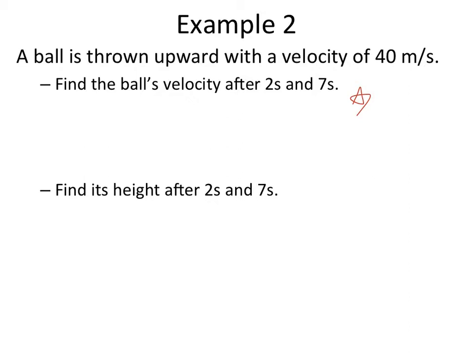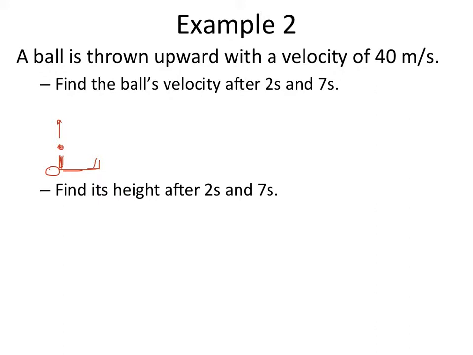But just for review's sake, I'm gonna do it again real quick. Find the ball's velocity after 2 seconds and 7 seconds. Well, it's thrown upwards, and by the way, the assumption is, and this is kind of dumb actually, that because we're not told otherwise, the person is laying on the ground and throwing the ball straight upwards. So they're throwing the ball straight up.